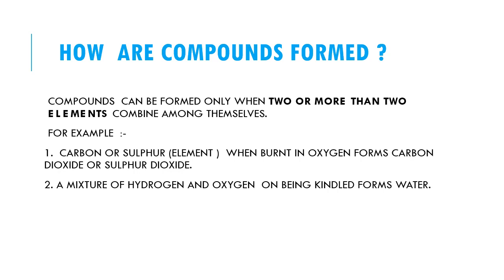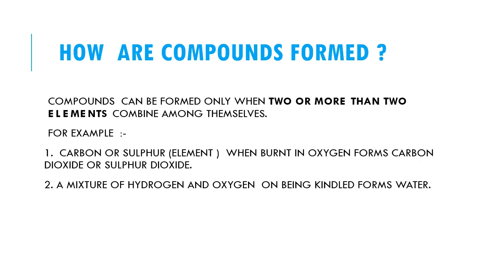Now the next topic is how compounds are formed. Compounds can be formed only when two or more elements combine among themselves, and that combination is of course chemical.